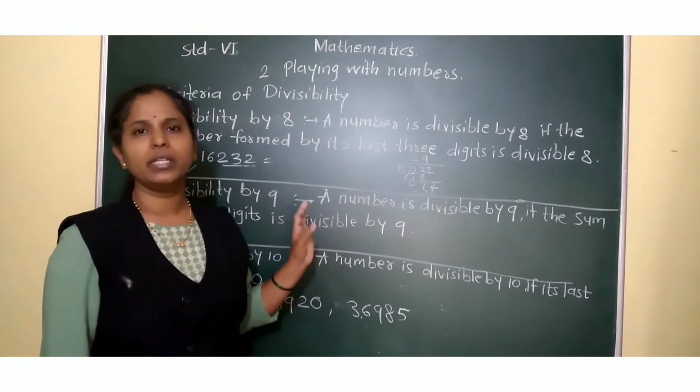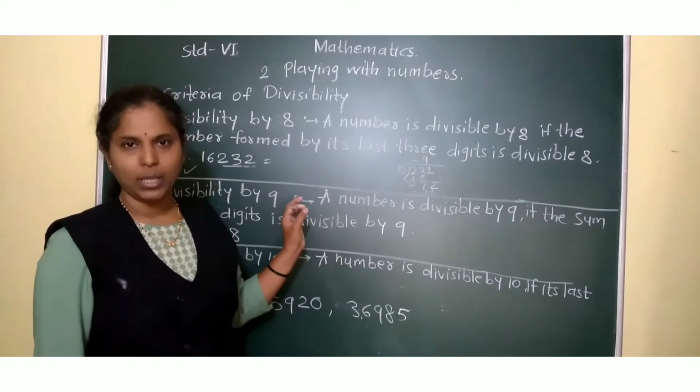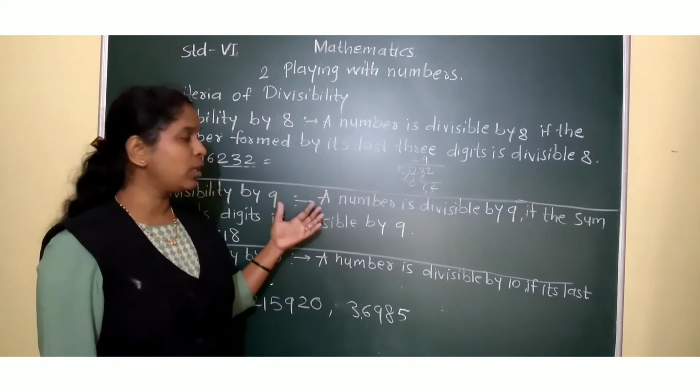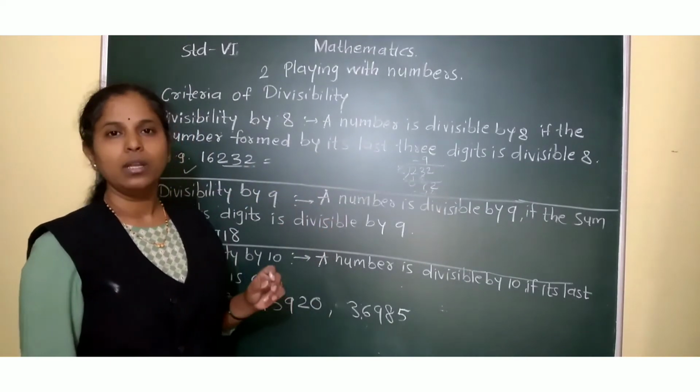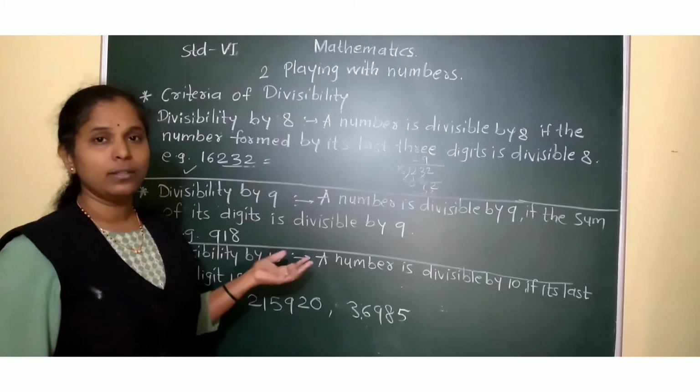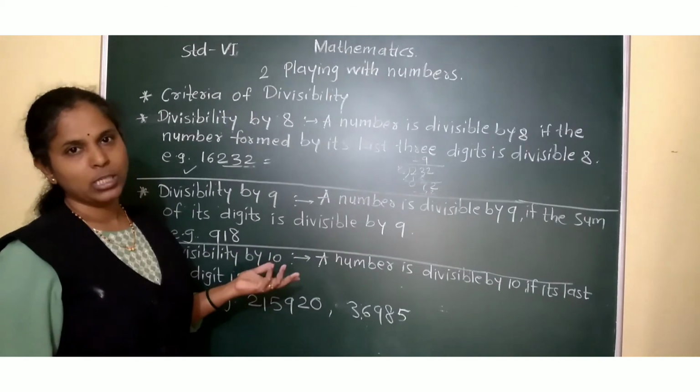It's very easy. It is the same as divisibility by 3. In divisibility of 3, what were we doing? We were adding each digit given in the number, and if that addition is divisible by 3, the number was divisible by 3.